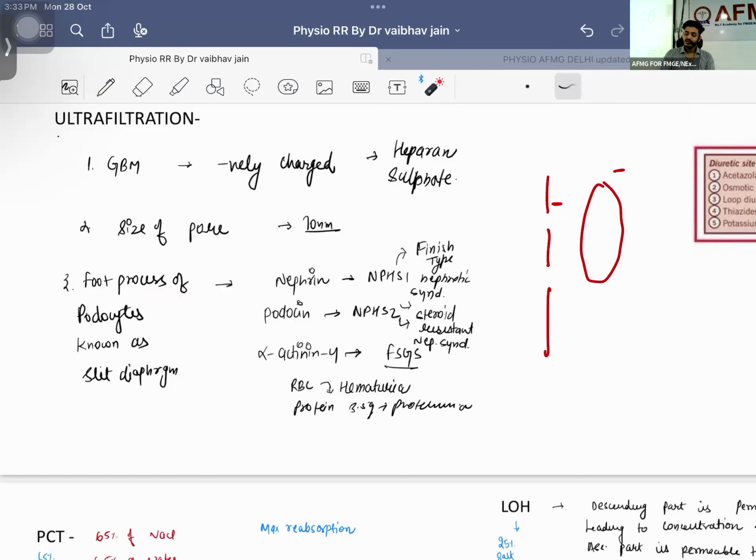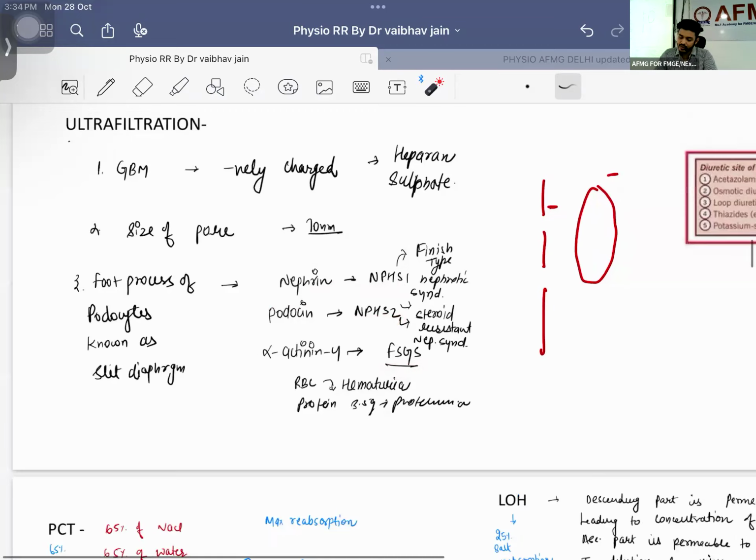Third thing, you will be having these foot processes of the podocytes which will not allow them to go out. And these foot processes of podocytes are made up of three things. First is your nephrin, second is your podocin, third one is your alpha actinin 4. Nephrin is coded by which gene? NPHS1. Podocin is coded by NPHS2, and alpha actinin 4 mutation will lead to focal segmental glomerulosclerosis.